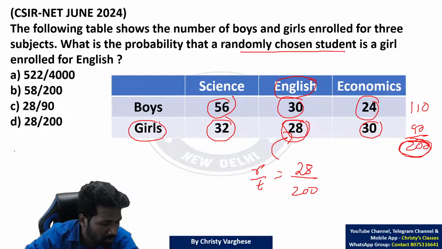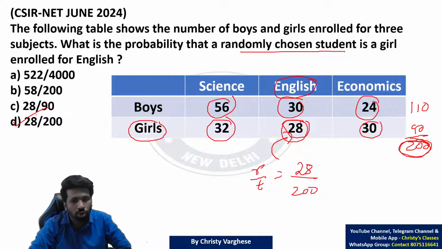Super easy. All of you understood this? Please respond. Is it clear or not?